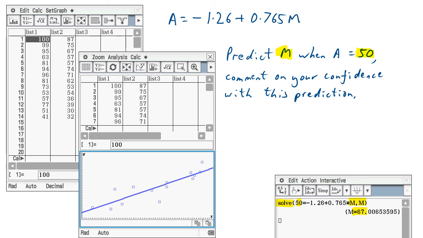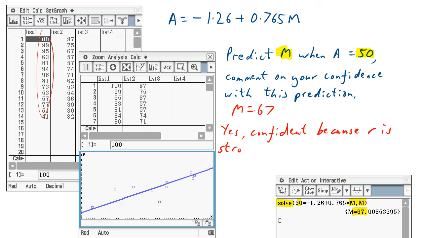And you'll get 67. Now, A is 50, so A is in this range. So again, we seem to be interpolating, and R is strong, so pretty confident. So we're going to say we got M equals 67, and you can see 67 easily fits in that data range here as well. So yes, confident, because R is strong and interpolating.